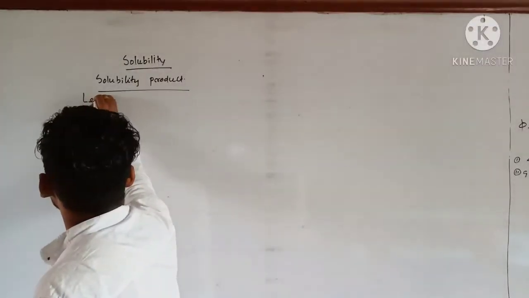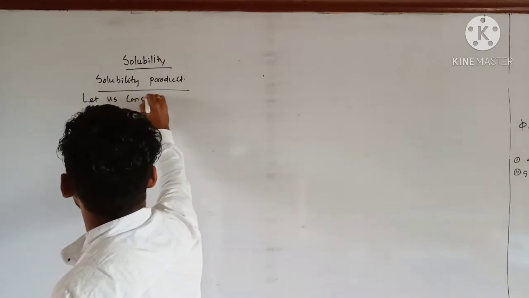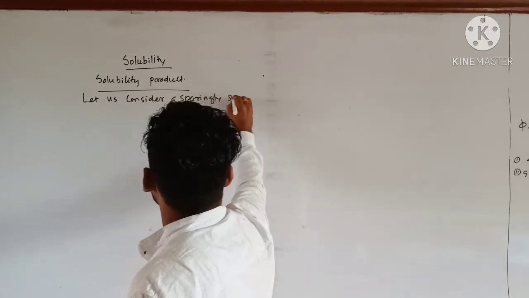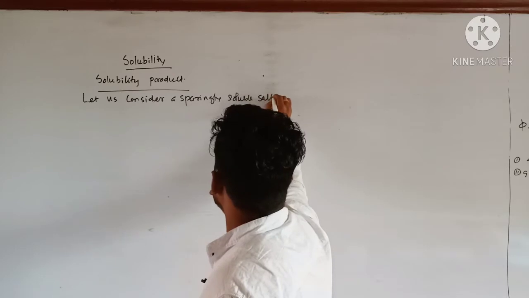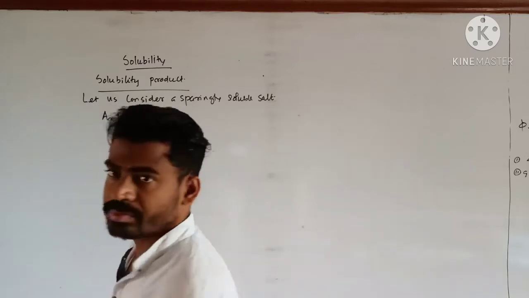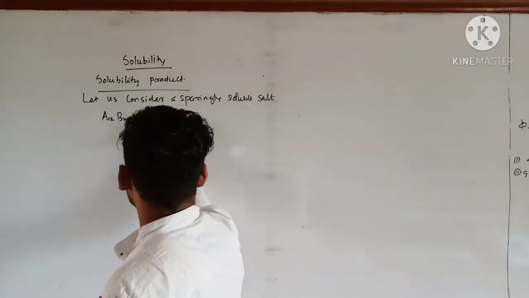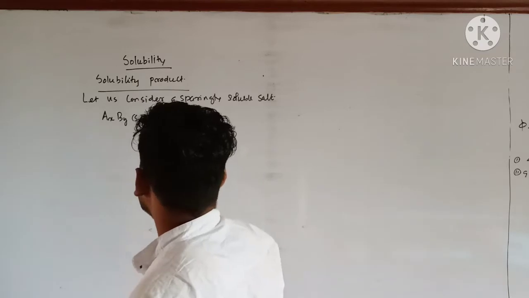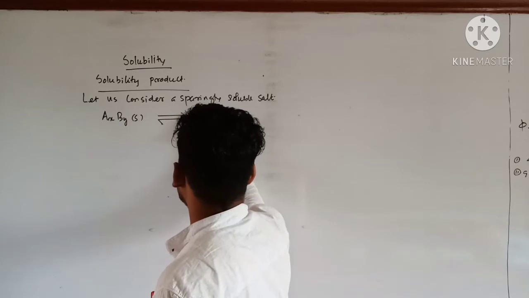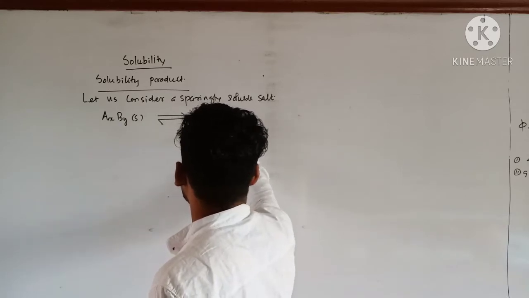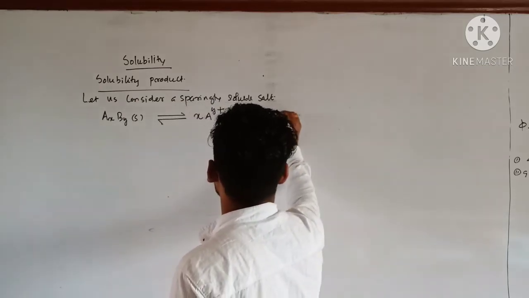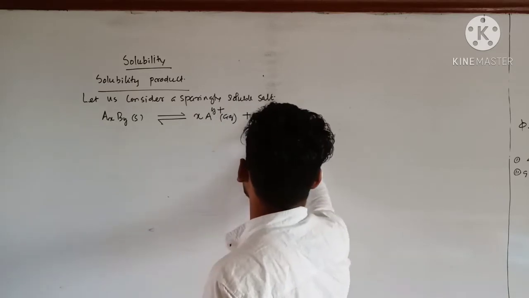So let us consider a sparingly soluble salt, that is AxBy solid. Is that clear? Whenever it dissolves in water, it gets converted into x number of A^y+ aqueous plus y number of B^x- aqueous.